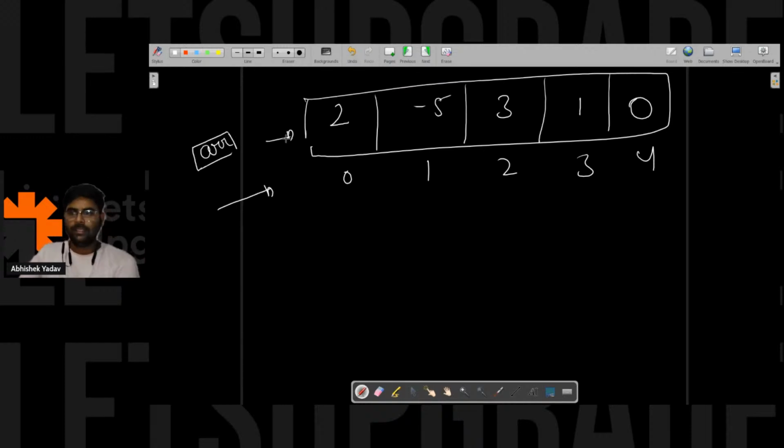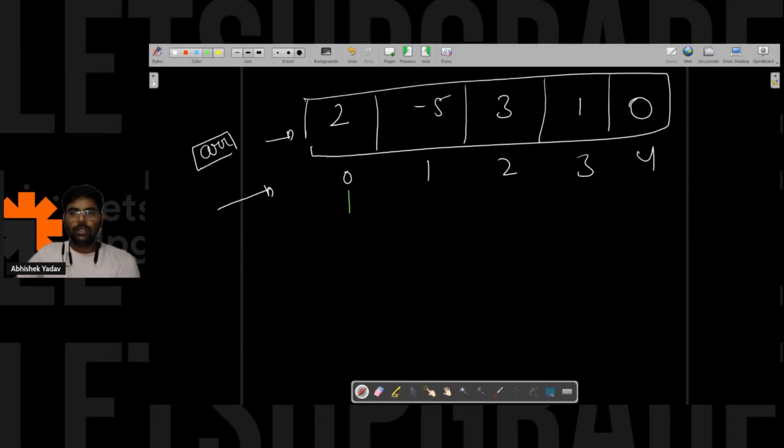2 is a noble integer. Tell me, Sahil, the count, and with the count, tell me which integers are noble integers, right? Okay, so let's see that part also.